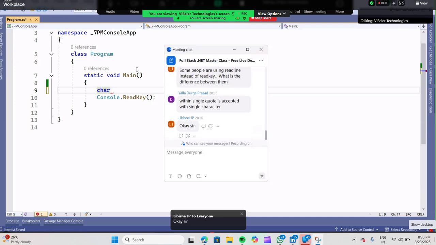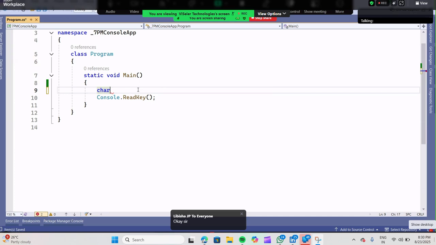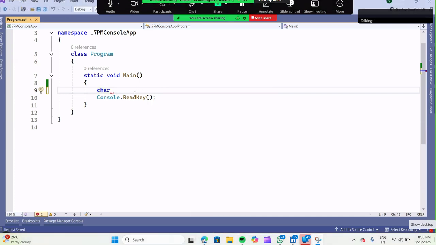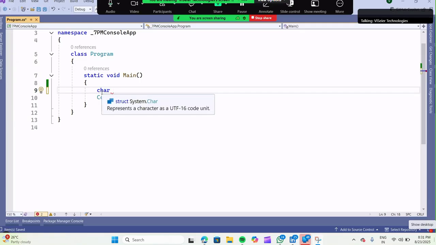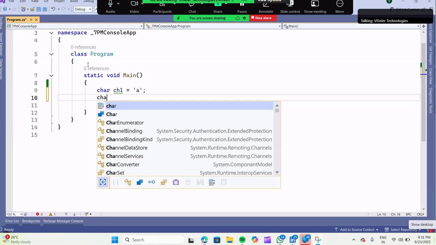I will show you in upcoming sessions. That's why I have not used ReadLine till now, because in our further examples we will take inputs, integers with integers, using ReadLine. Okay, now I will give you something like a small 'a'. Fine. Now I will give you the same character.